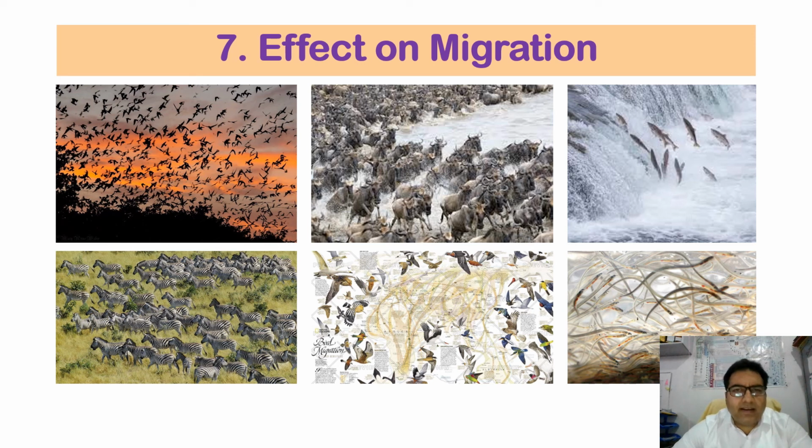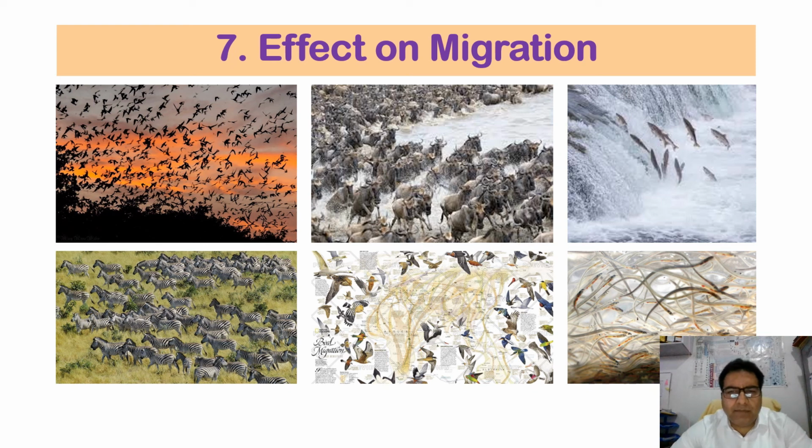So there are different kinds of animals which show migratory movements in response to the decreasing length of the day and the night. We do have the example of the wildebeest. They know that summer is approaching. The area will not be suitable enough to have grass, because that will lead to scarcity of rain and grass. So they move towards the areas which have abundant grass, and on the basis of this photoperiod, they show the movement.